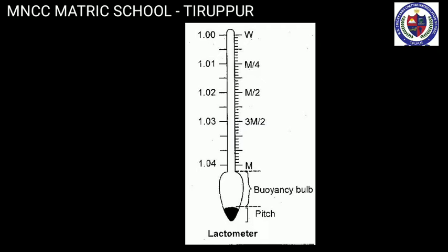The correct lactometer reading is obtained only at the temperature of 60 degree Fahrenheit. A lactometer measures the cream content of milk. More the cream, lower the lactometer floats in the milk. The average reading of normal milk is 32. Lactometers are used at milk processing units and dairies.